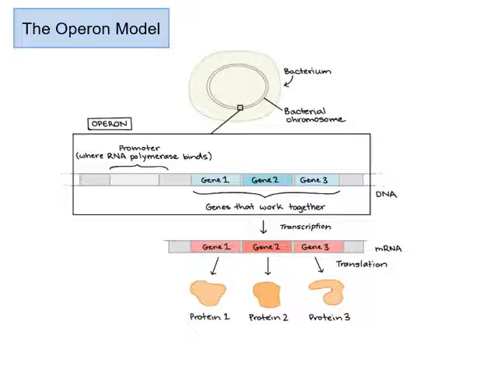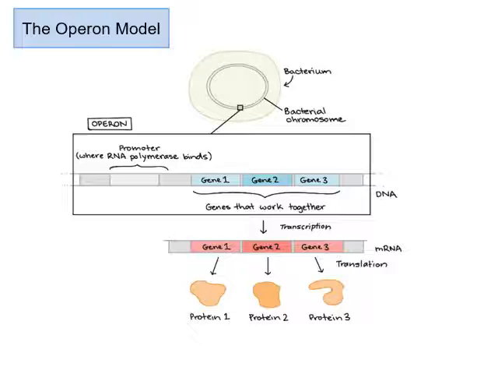So, gene expression in prokaryotes can be explained by the operon model. This operon model describes the mechanism for the control of gene expression in bacteria, such as E. coli.